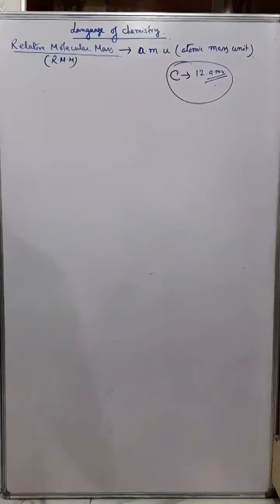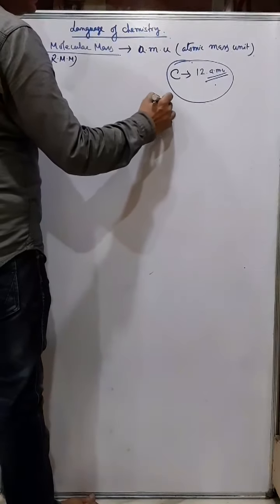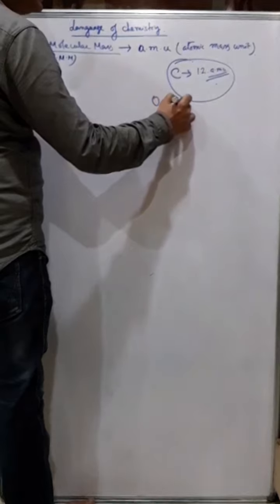Any element, suppose you have oxygen, the atomic mass is 16.